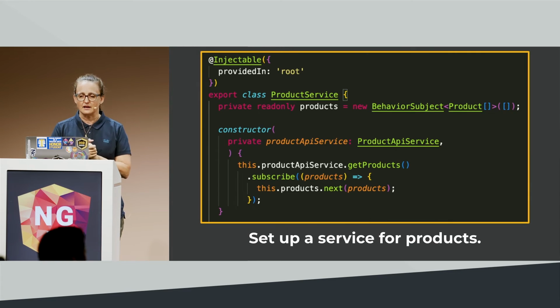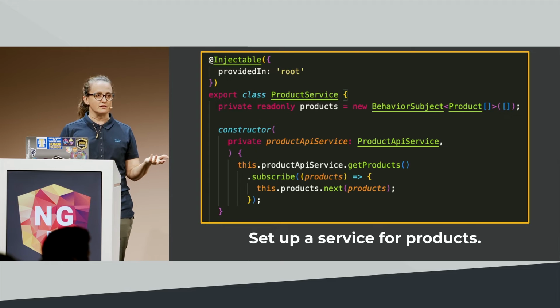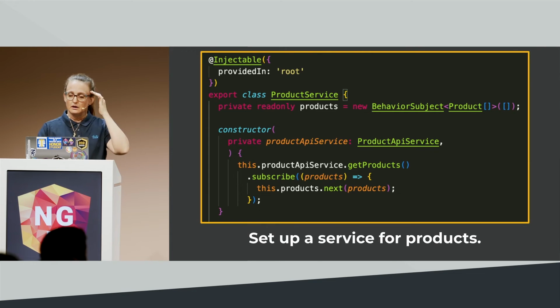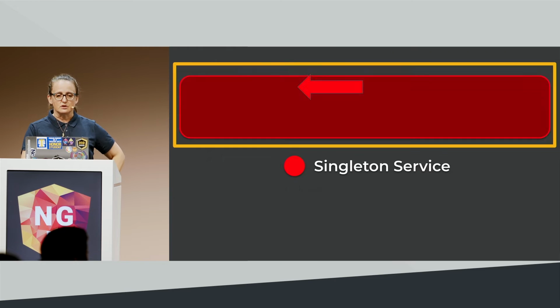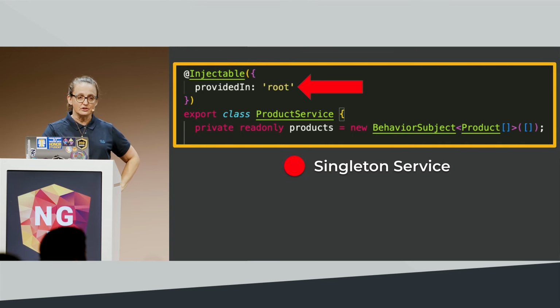So with that said, we're first going to set up a service for our products, because we need to start getting the data for our component. I'm going to set up a product service. I'm going to declare it a singleton service, because I want anything that injects this service to get the same instance of the service. I want them to get the same products, right?